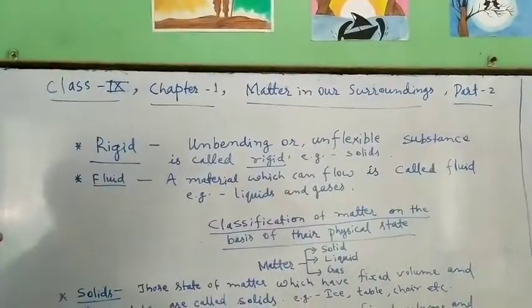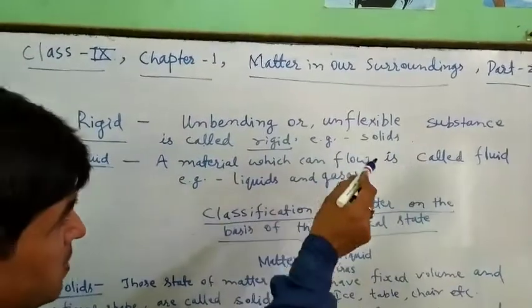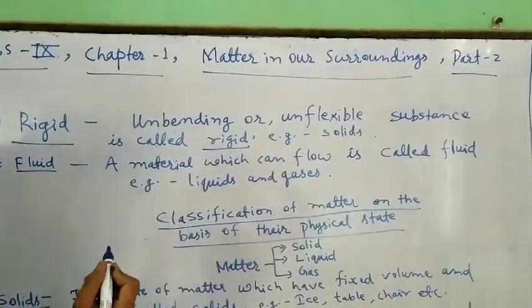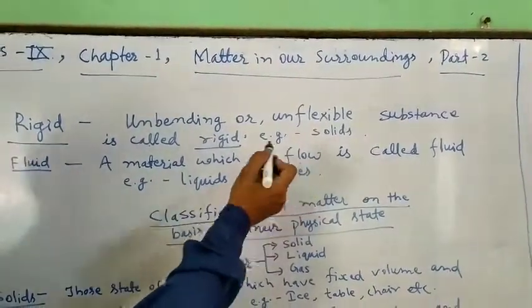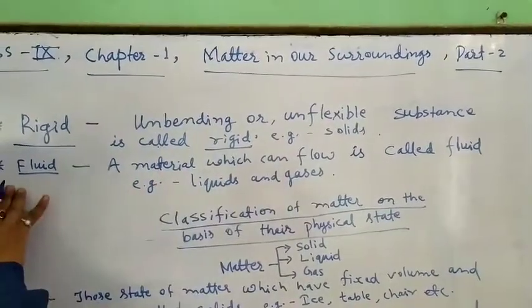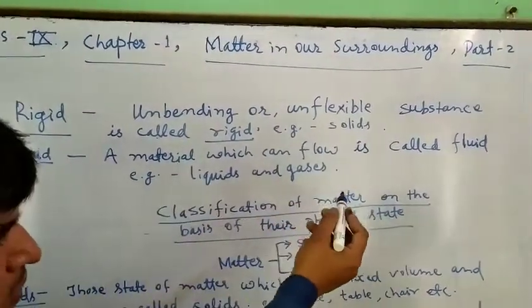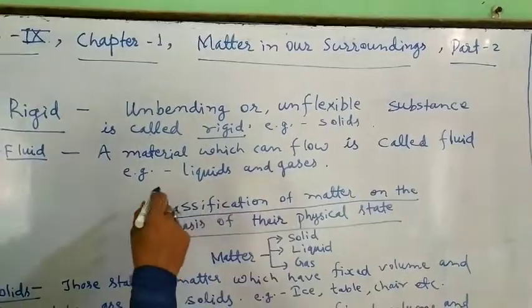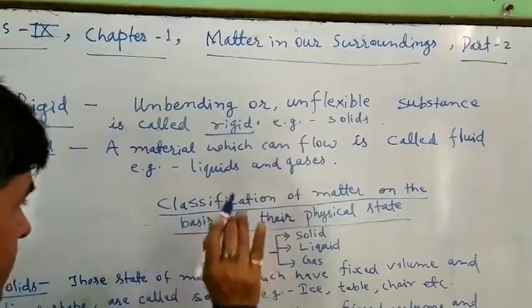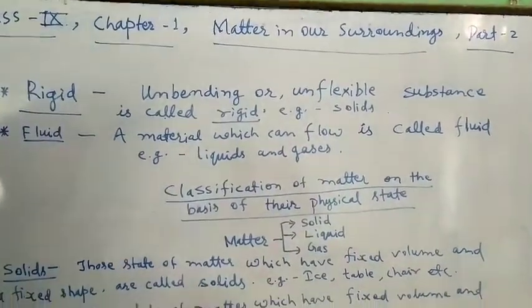Rigid means unbending or inflexible substances like solids. All the solids come in this group. Fluids: a material which can flow is called a fluid. For example, all liquids and all gases. Now we explain